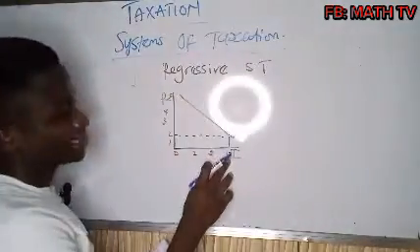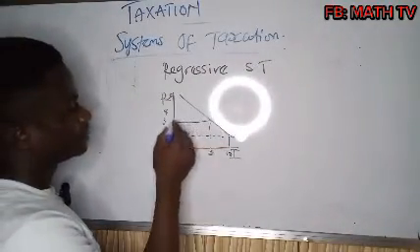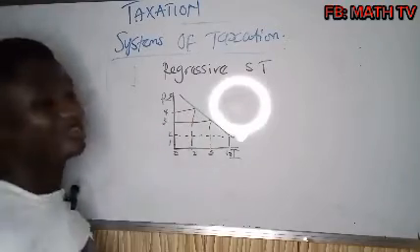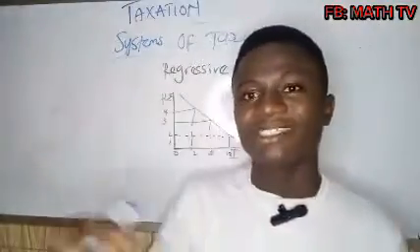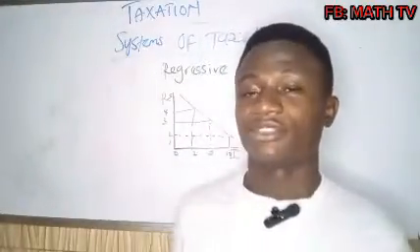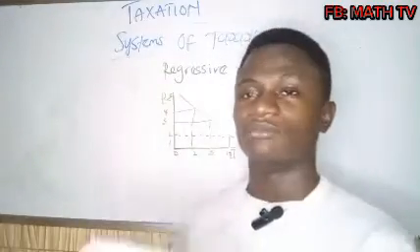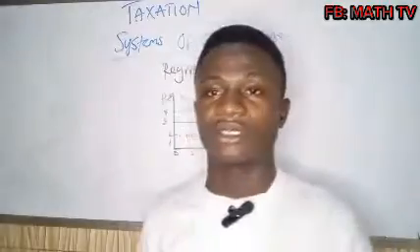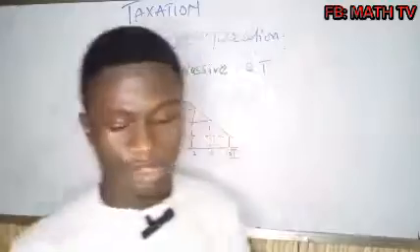So when you're receiving $10, you are paying 2%. When you are receiving $5, you are paying 3%. When you are receiving $2, you are paying 4%. This system of taxation makes the poor poorer and the rich richer. So this one is actually against the principle of equity, which is one of the principles of a good tax system. So from regressive, proportional, and progressive, these are the three systems of taxation we have.